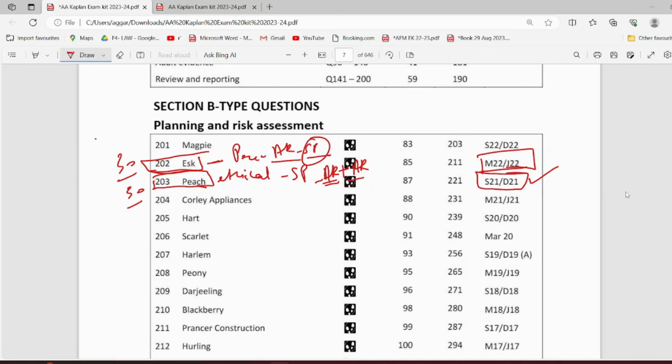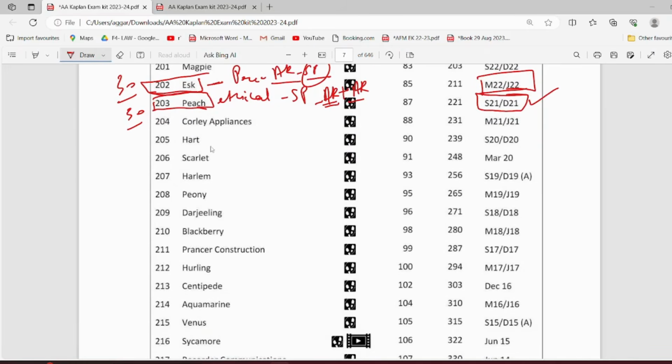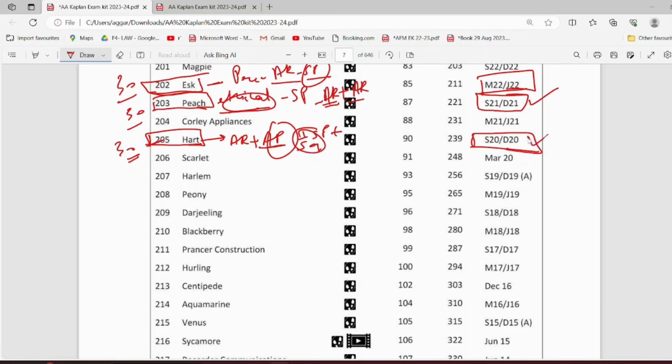Then moving ahead, your next question is the Heart Company question, which is 205. Again, very important. It has your audit risk, and your audit planning is also there, like a definition or something. Sometimes a direct question comes, so this is important for that. Again, this is a 30 marker question, because this area majorly contains 30 marker questions. And then substantive procedures are there, and finally you also have safeguards for your ethical threats. So here you can practice ethical threats, and here you can do the safeguards for the same. Again, this was a question from September/December 2020.